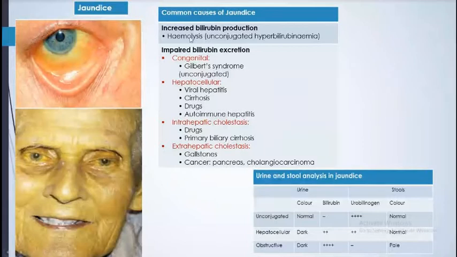One common cause is hemolysis, due to hemolysis of RBCs, or congenital Gilbert syndrome, or hepatocellular causes like viral hepatitis, cirrhosis, drugs, or tubular hepatitis. Intrahepatic cholestasis, drugs. Extrahepatic causes are gallstones, cancer of the pancreas, and cholangiocarcinoma. Those are the causes. I'm running out of time, so I'm going on.